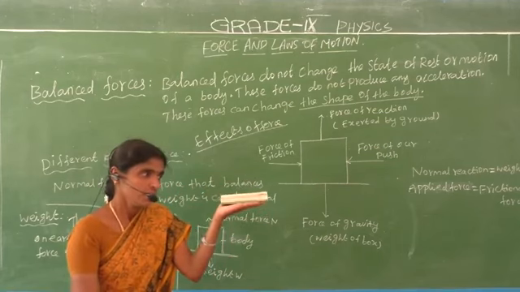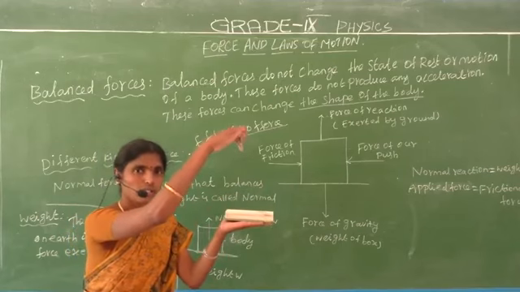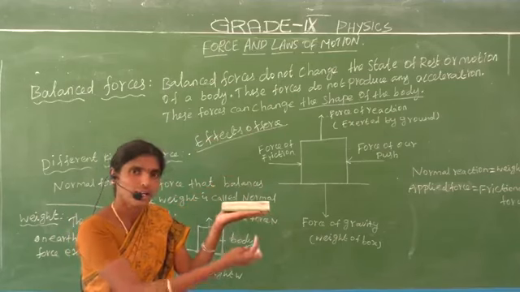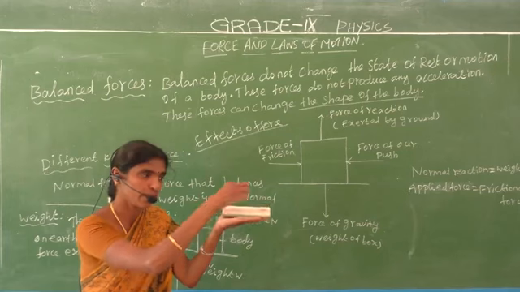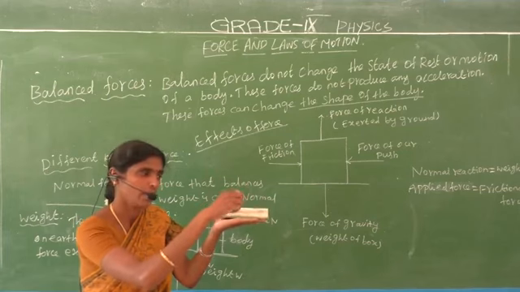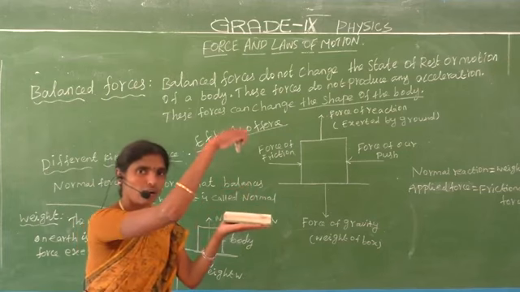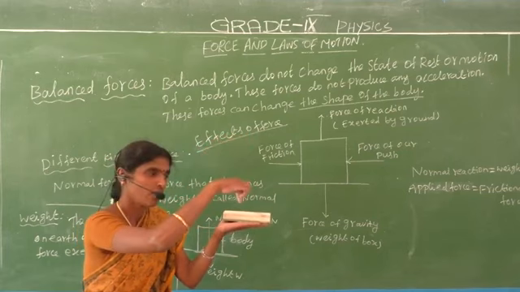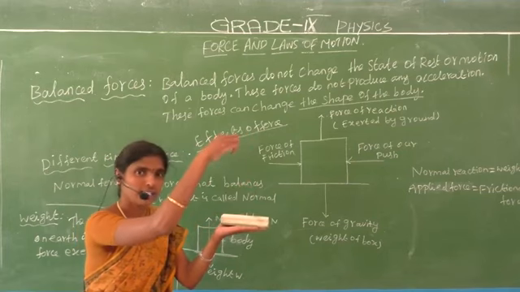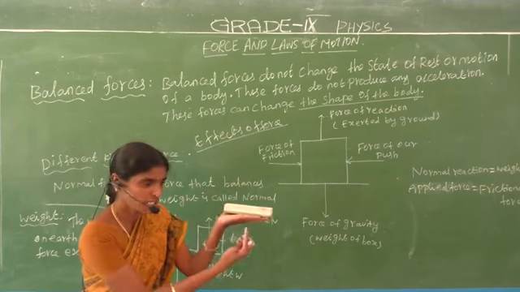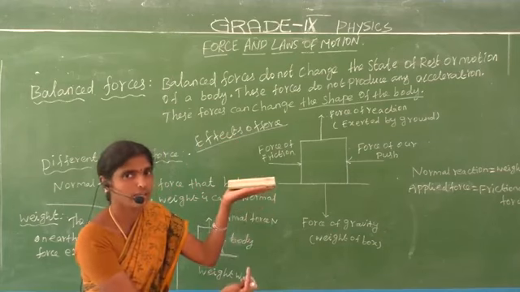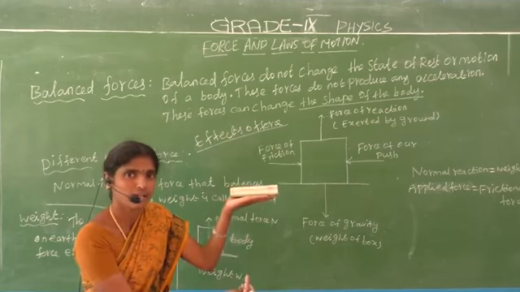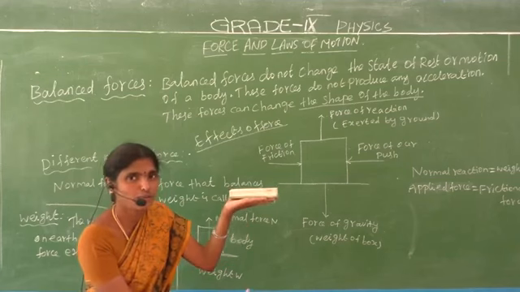Some forces occur on the duster. This is the normal force: the object's upward direction is the normal force. The object's downward direction is the weight, that is the gravitational force.